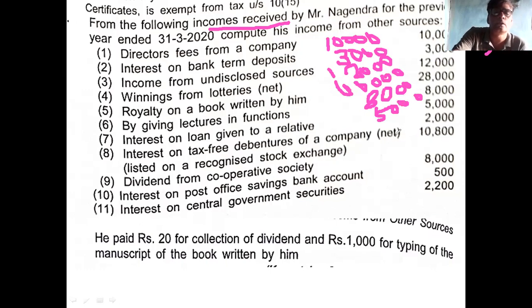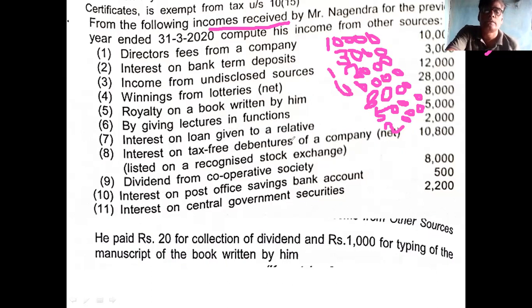Then interest on loan given to relative. That interest is taken from the relatives. So that is 2,000. Interest on loan given to relative is income. Remember this. If loan is taken from relative, that is expense.